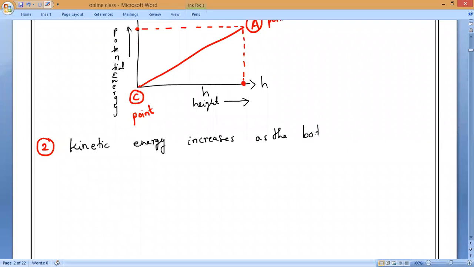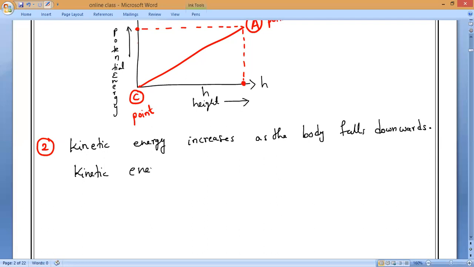As the body falls downwards, height is decreasing. Does kinetic energy increase or decrease when the body is coming closer to the ground?